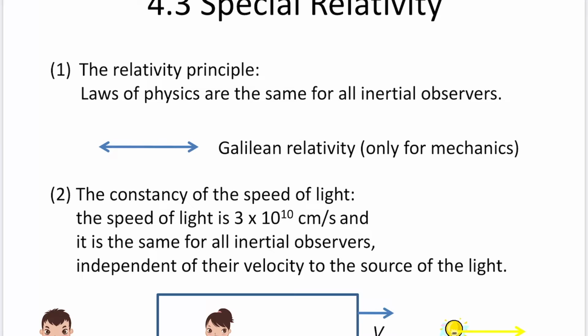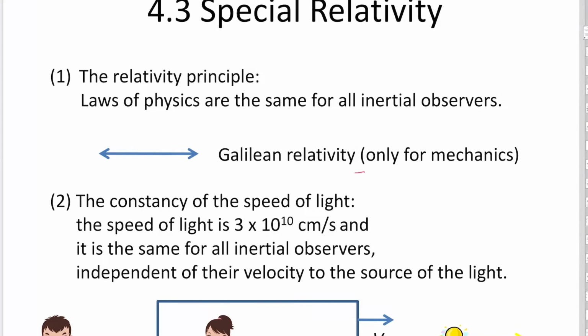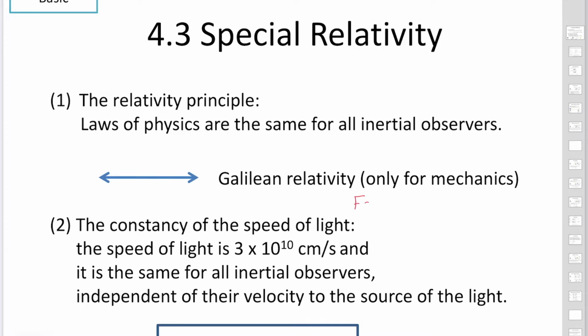Galileo Galilei also considered the relativity principle. His relativity is called Galilean relativity. F equals ma, a fundamental equation of mechanics, holds independent of the frame we use. But Galilean relativity unfortunately fails in electromagnetism.